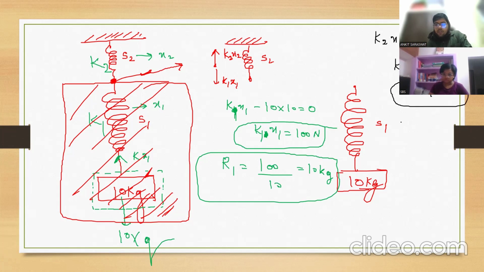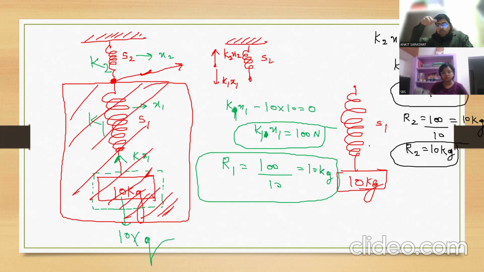So what is the reading of S2? It will also be 10 kg. So in case of series combination, what is our observation? They will give the same reading. Understood? Any doubt? No doubt, sir.